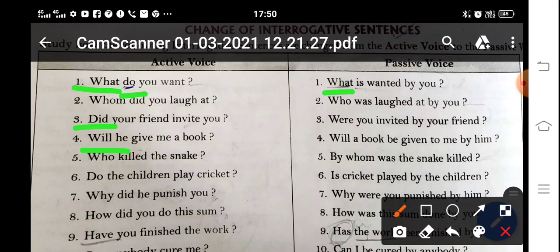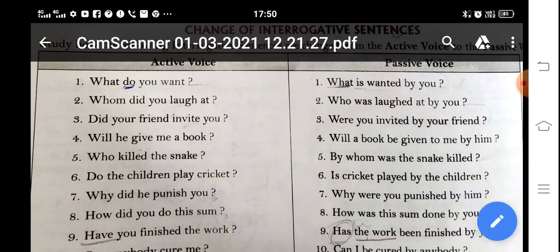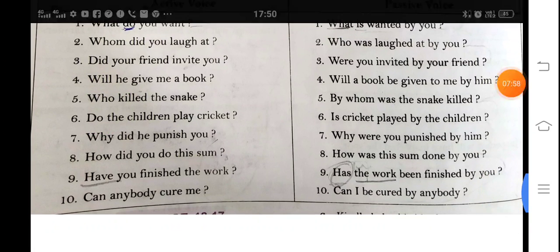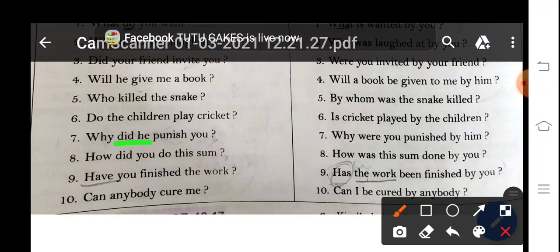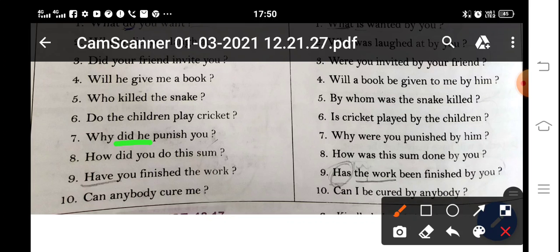Do the children play cricket? Again remove "do" from the active voice and use "is". Is cricket played by the children? Now, why did he punish you? Again, remove "did" from the active voice in the passive voice. Why were you punished by him? How did you do this sum? How was this sum done by you?